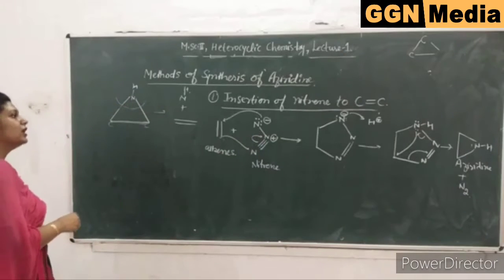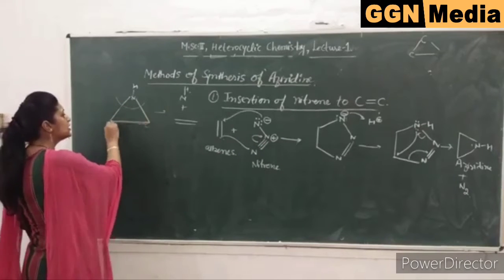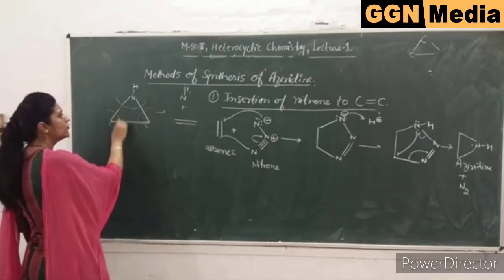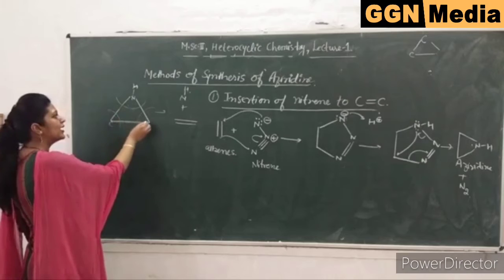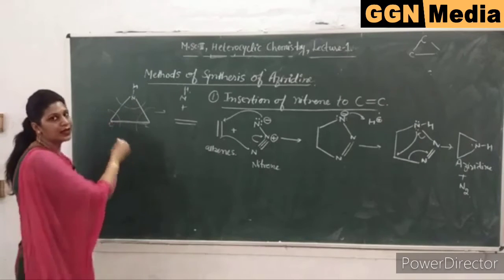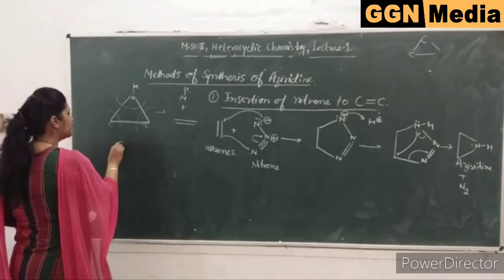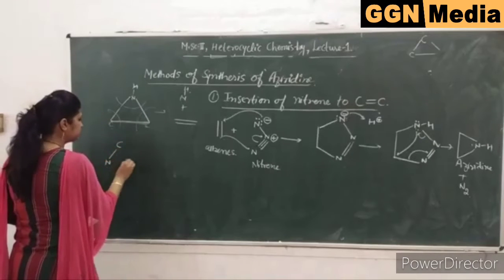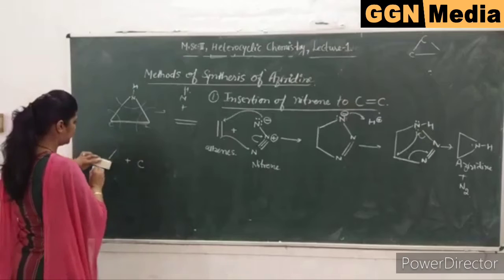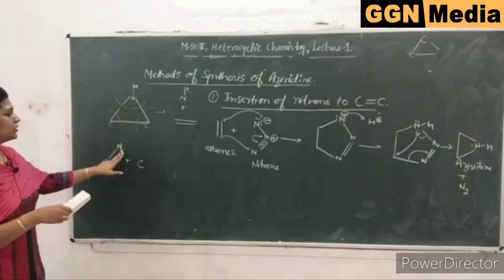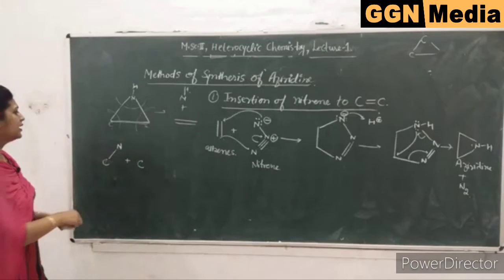Now apply the second disconnection approach. So these two carbons are the same. Whether I disconnect carbon from here or from here, in either case you will get a C-N bond and a separated carbon. You can write it either way, so to avoid the confusion, I have written nitrogen on the upper side.